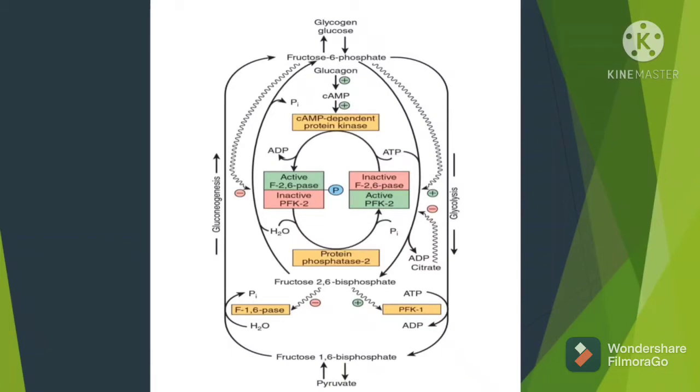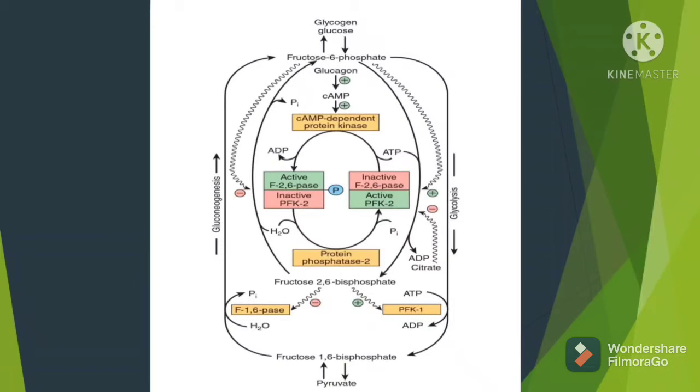This is the way glucagon increases the level of cyclic AMP within the cytosol of the cell, and this cyclic AMP will now activate cyclic AMP dependent protein kinase, an enzyme which phosphorylates another enzyme, as the name itself says. We all know that an enzyme holding the name kinase at the end will most probably always be a phosphorylating enzyme.